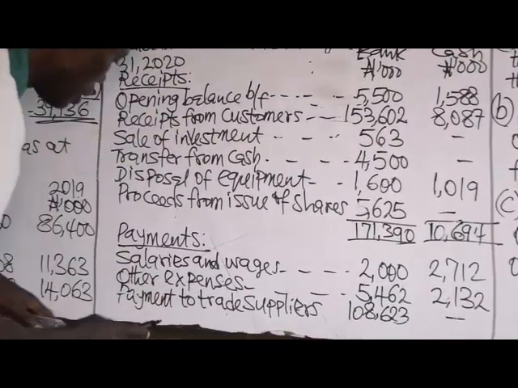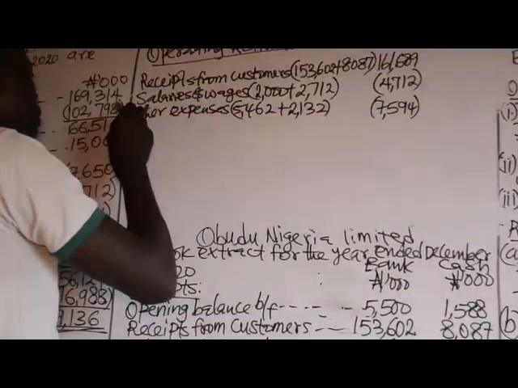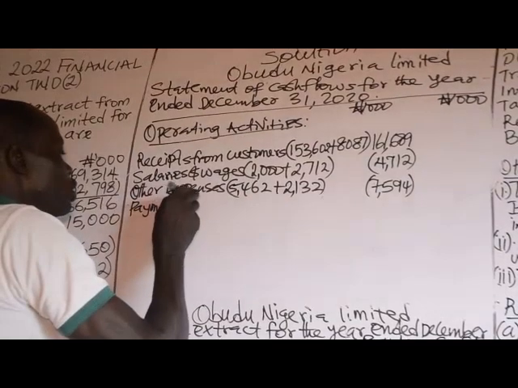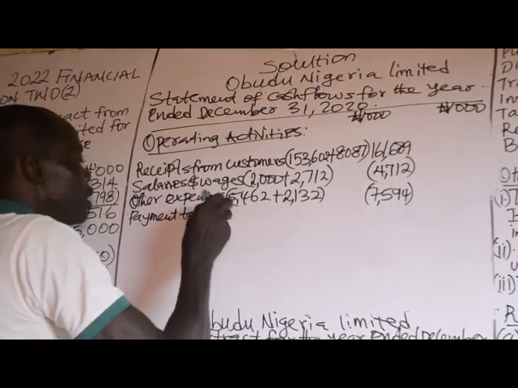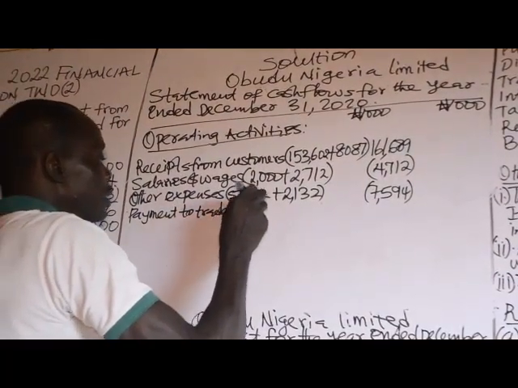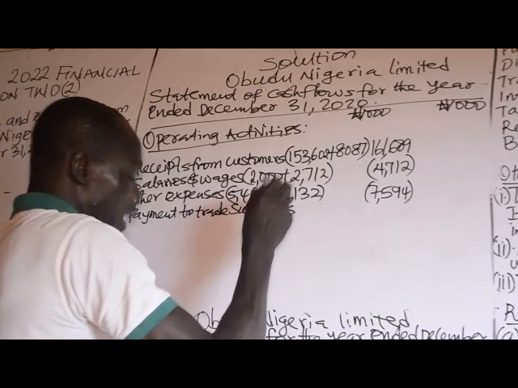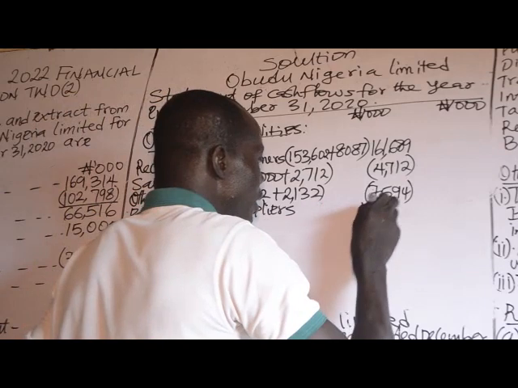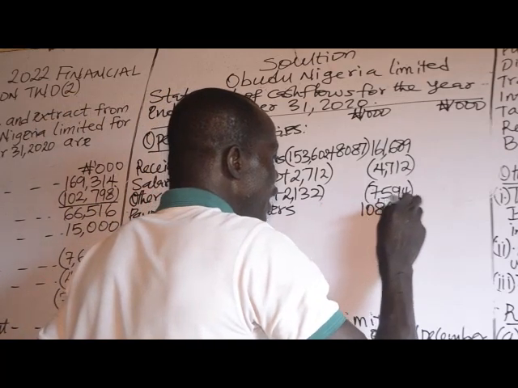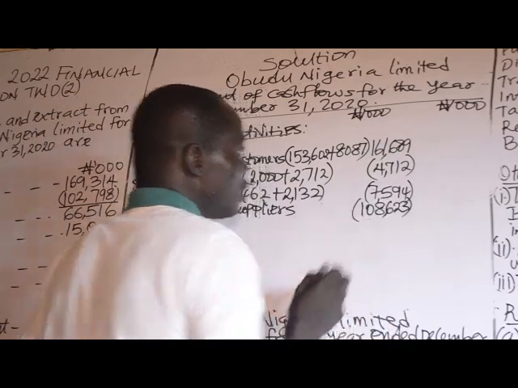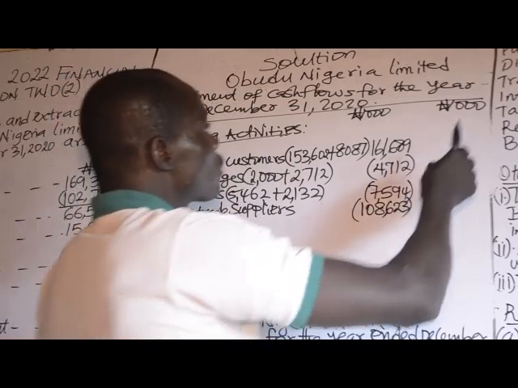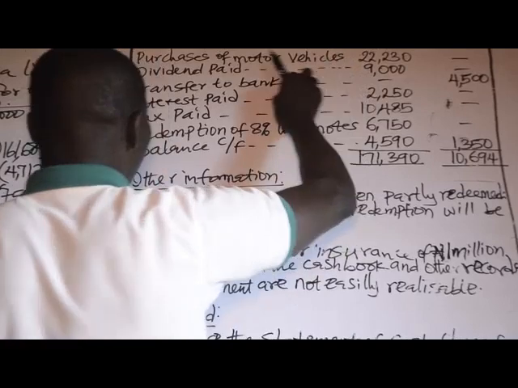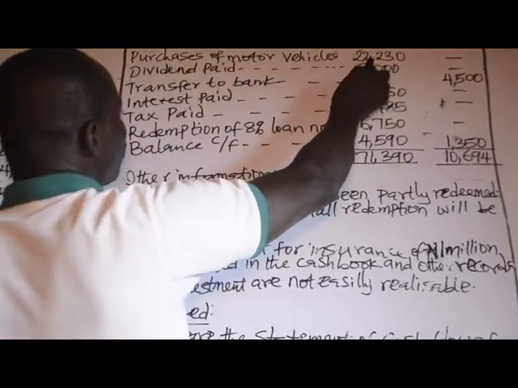108,623. Payment to trade suppliers, 108,623. It's an outflow as well. Then this is the cash book. Purchases of motor vehicles.